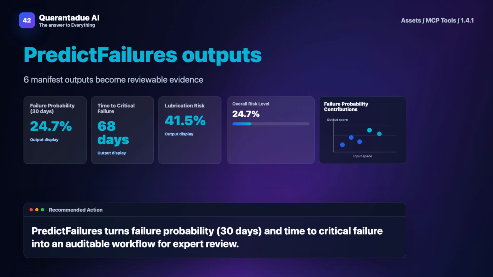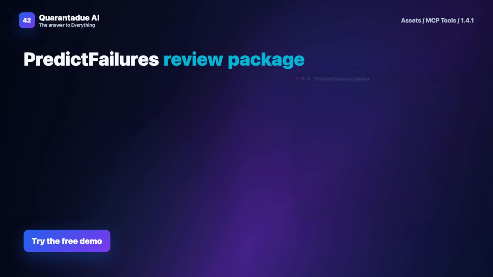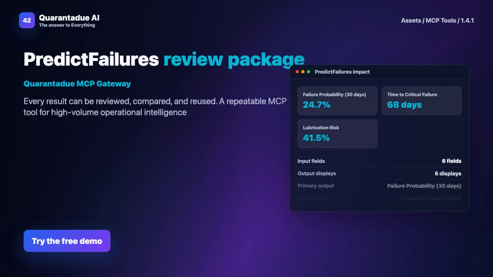This allows the team to schedule a replacement during a planned shutdown, avoiding a catastrophic failure. The outcome? Reduced emergency repairs, lower costs, and uninterrupted service.